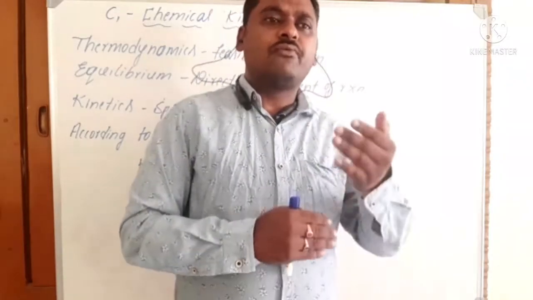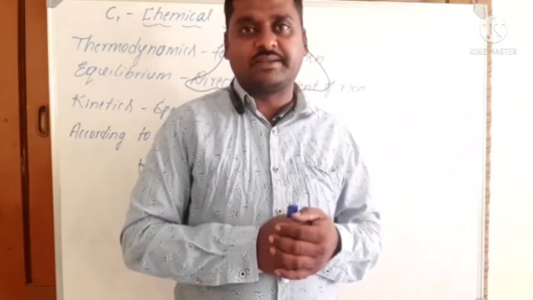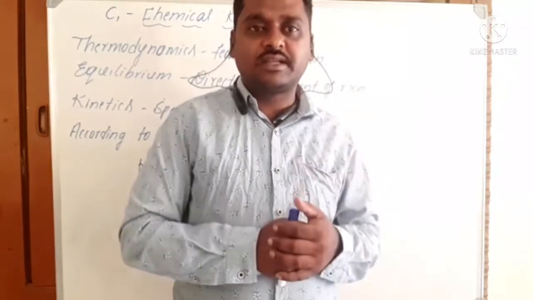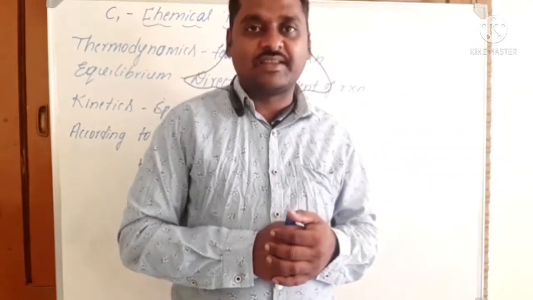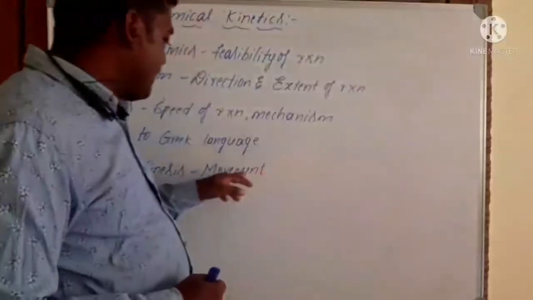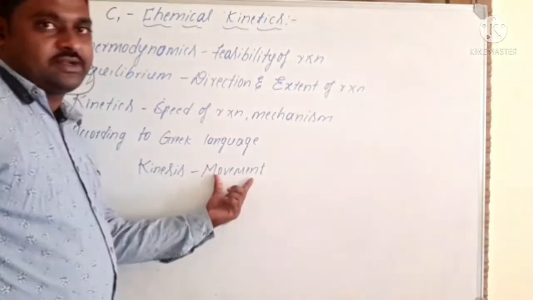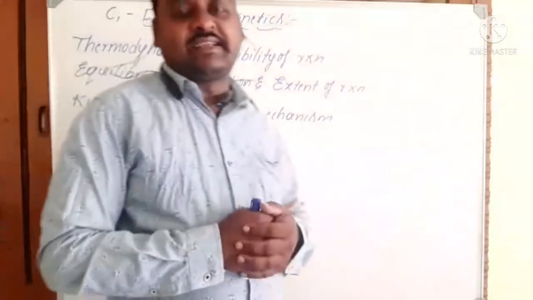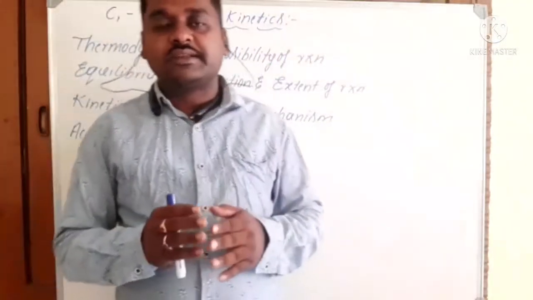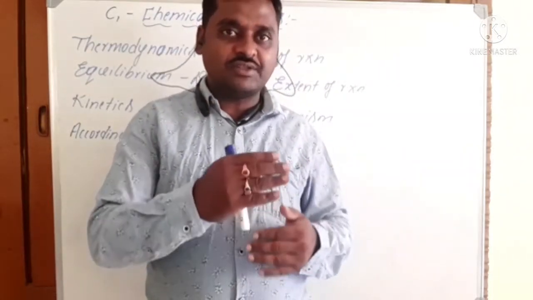Okay, so where is the word kinetics derived from? Kinetics is derived from the Greek word kinesis, that means movement. Kinesis means movement.